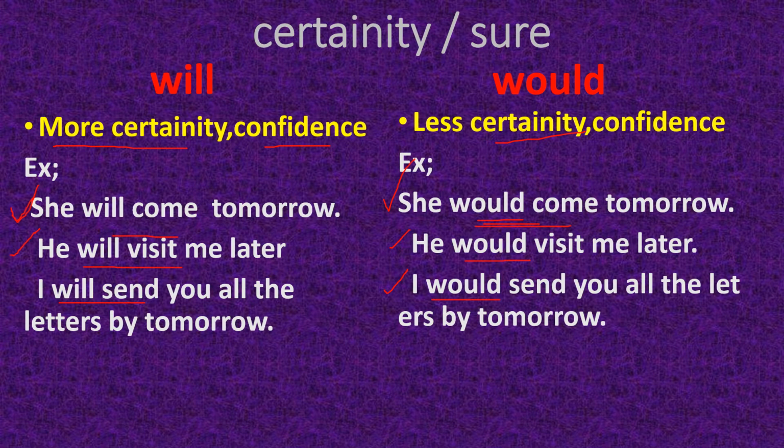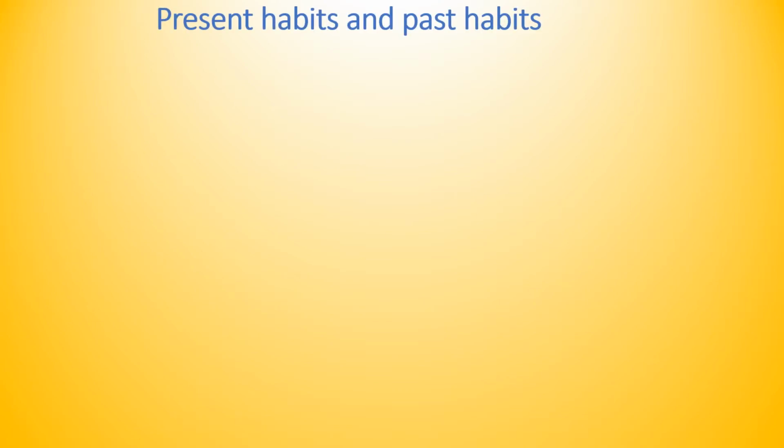Understood? Another common usage of will and would is expressing present habits and past habits, under will and under would.